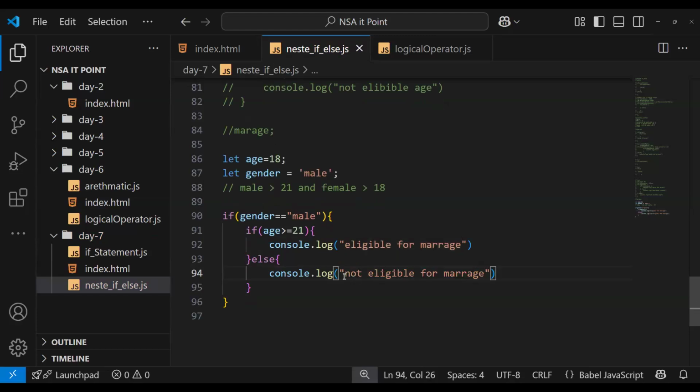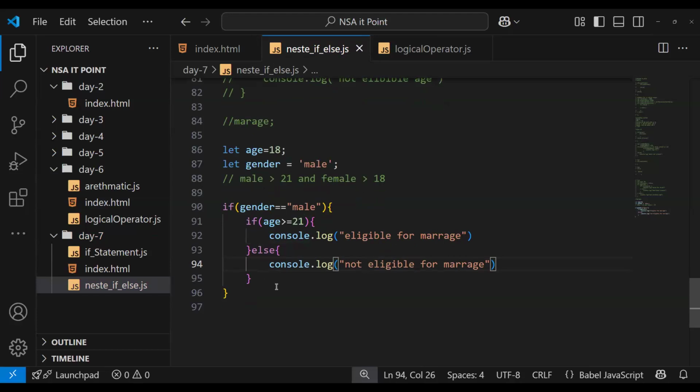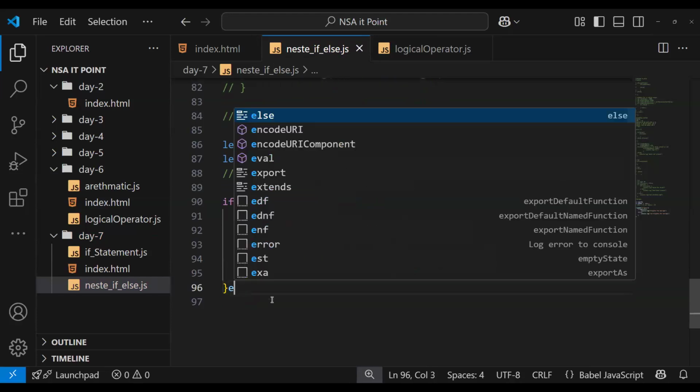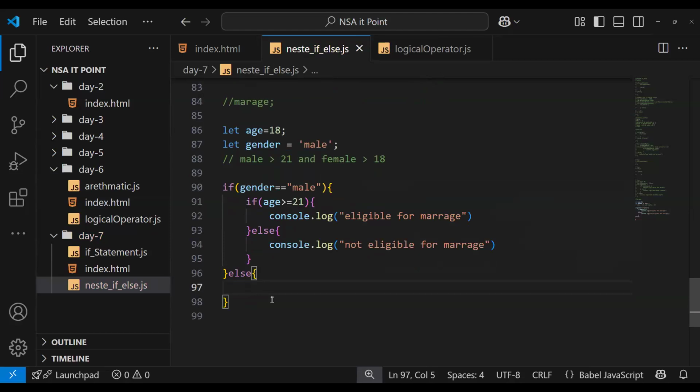Understand this one? Any confusion here? Perfectly understandable. Correct. Okay, else. We are writing else. But we need to check here if the gender is male, not a male. If the gender is not a male, we need to check, is it female or not.